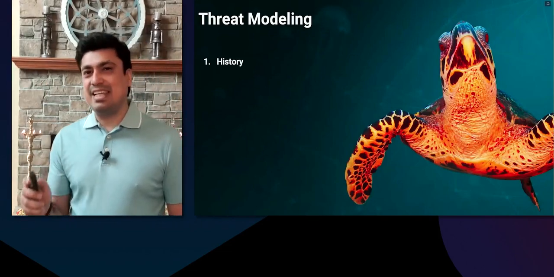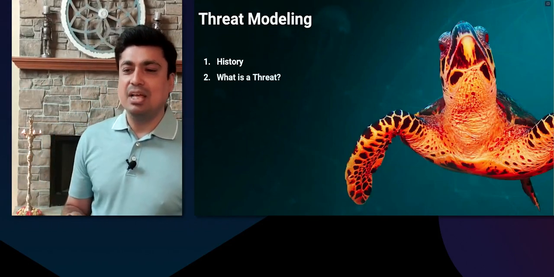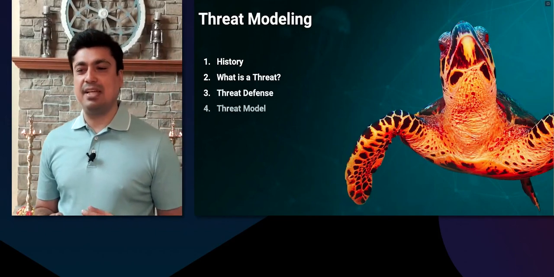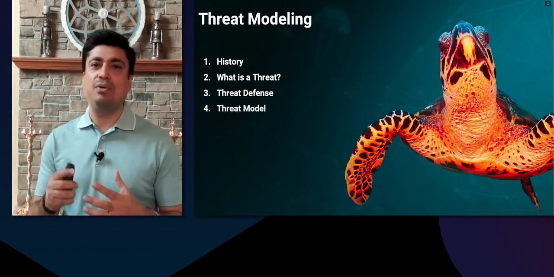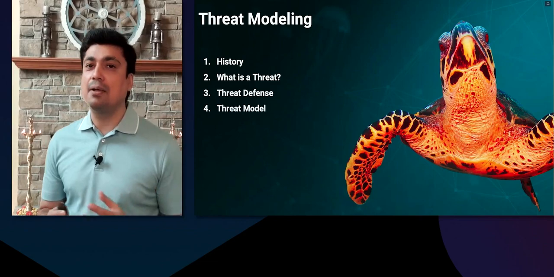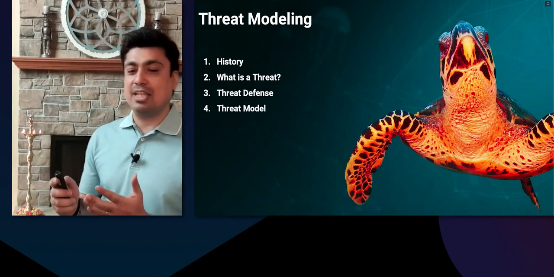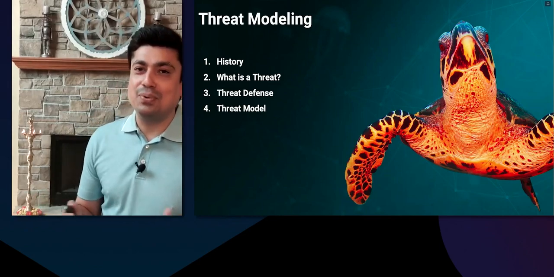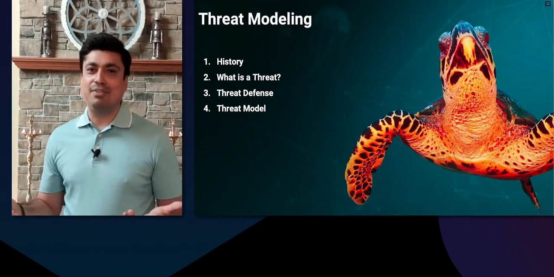So let's jump in. We're going to quickly see what the history of threat modeling is. We're going to talk about what a threat is. We're going to look into what a threat defense is. And we're also going to talk, at a high level, about what a threat model looks like. And oh, by the way, if you notice the killer sea turtles, they are the top threats for the jellyfish. And so the jellyfish can self-heal if the turtles are attacking them.